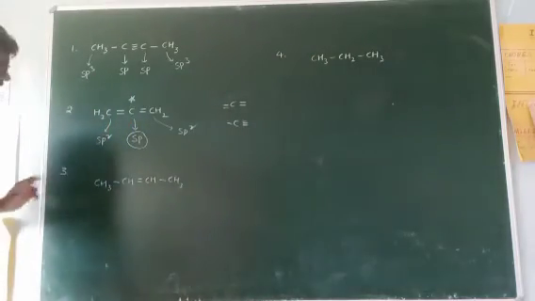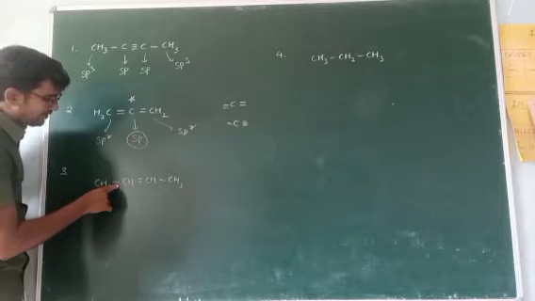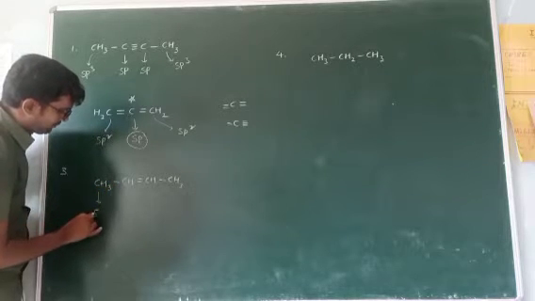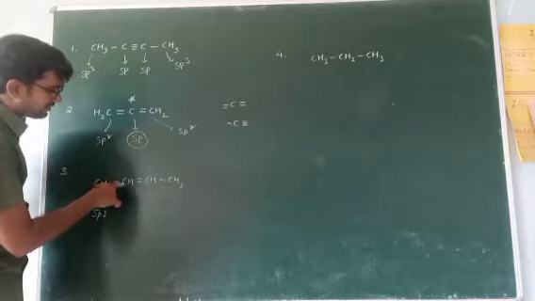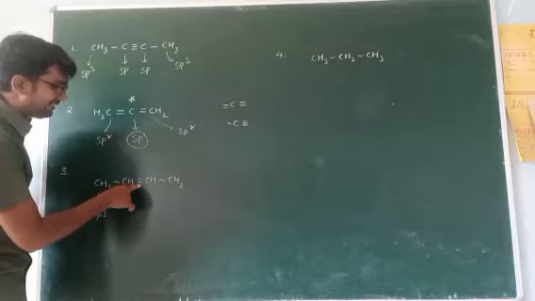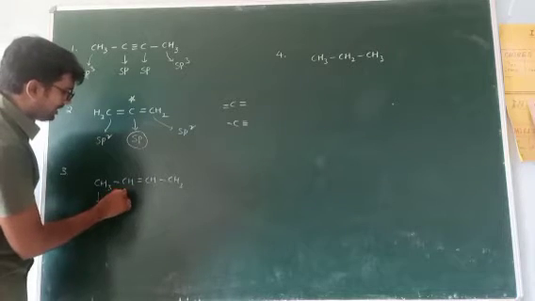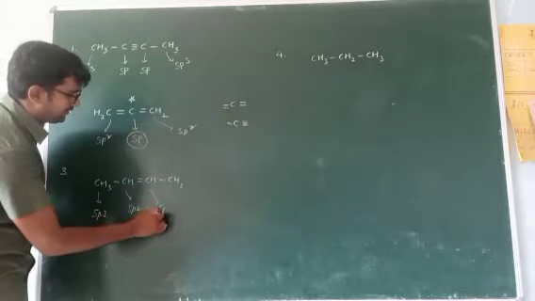Okay, next the third compound. This carbon has three hydrogens, three single bonds, and this side one single bond, so sp3 hybridization. This carbon has a single bond to one hydrogen, but this side a double bond. So a double bond means sp2. This carbon also sp2.